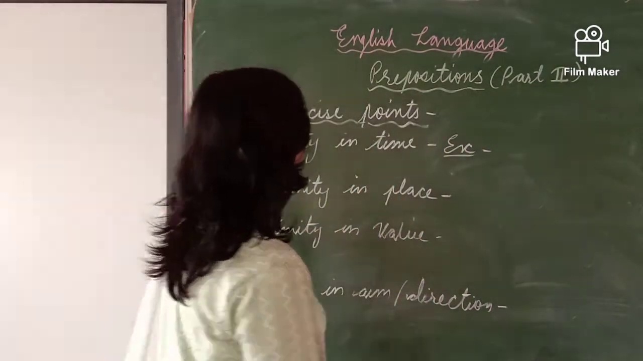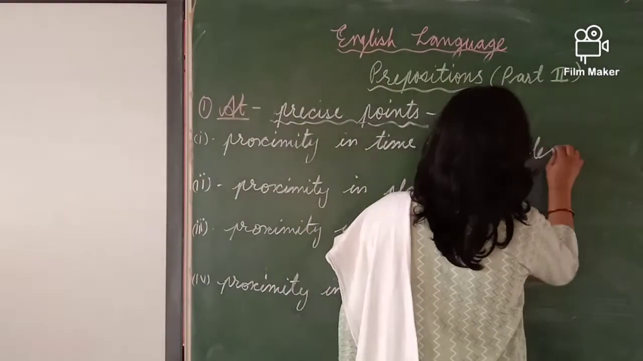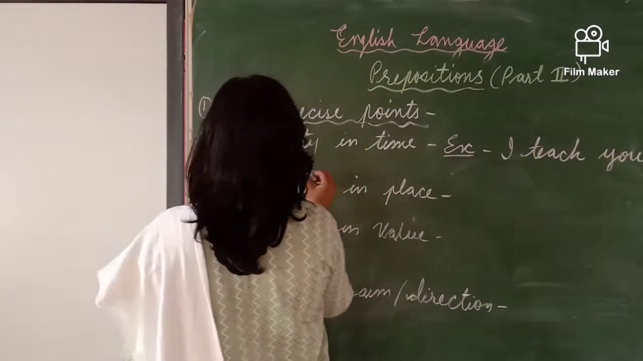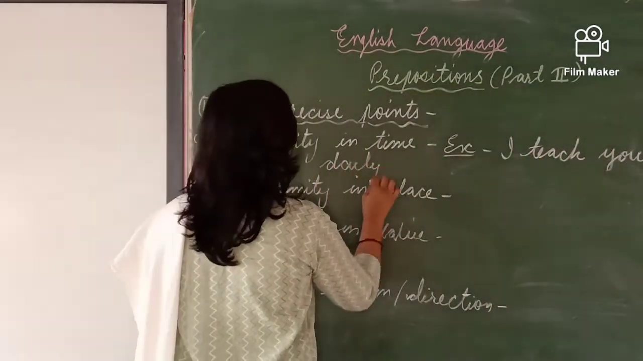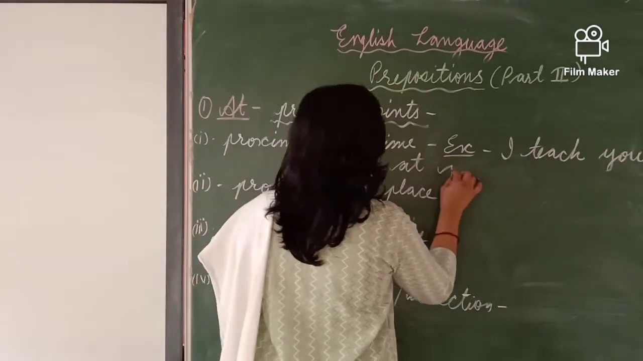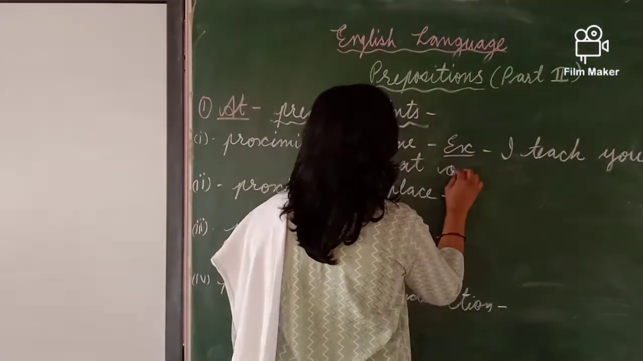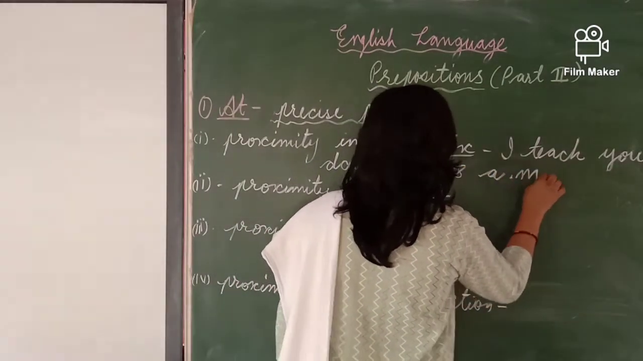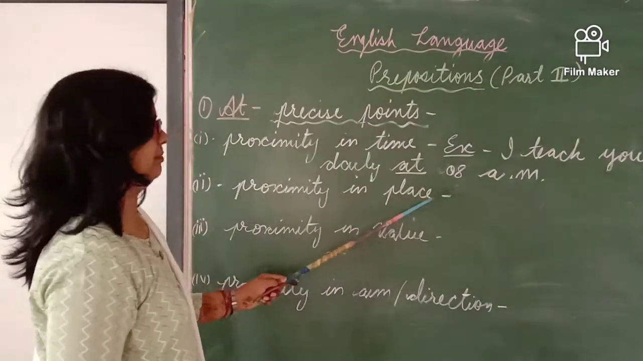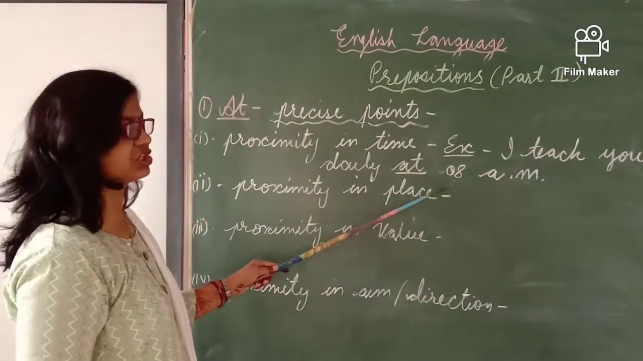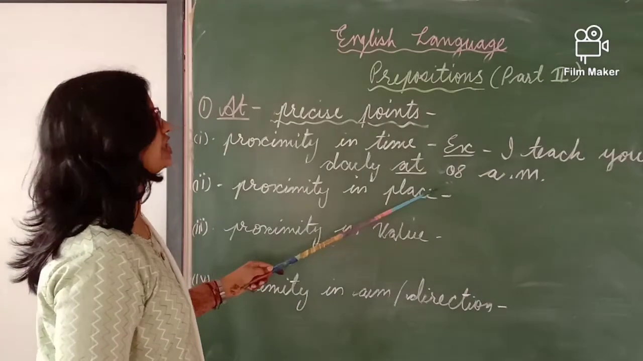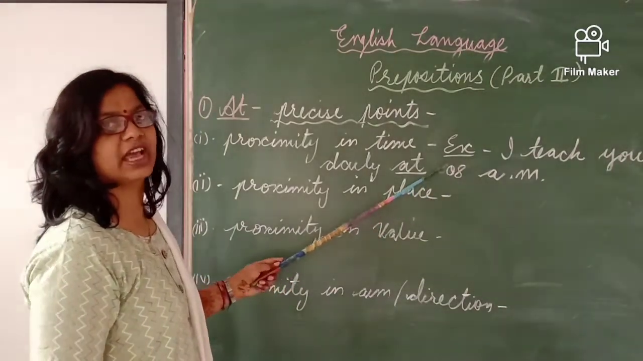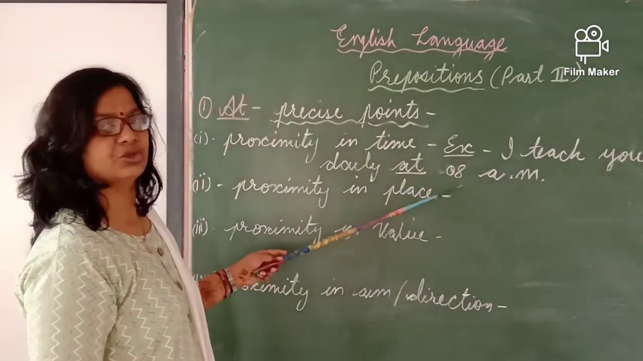First, proximity in time. I teach you daily at 8 a.m. So here 8 a.m. is the proximity of time, means it is sure, it is confirmed that daily I teach you at 8 a.m. This is the confirmation of time, that at 8 a.m. I am here to teach.